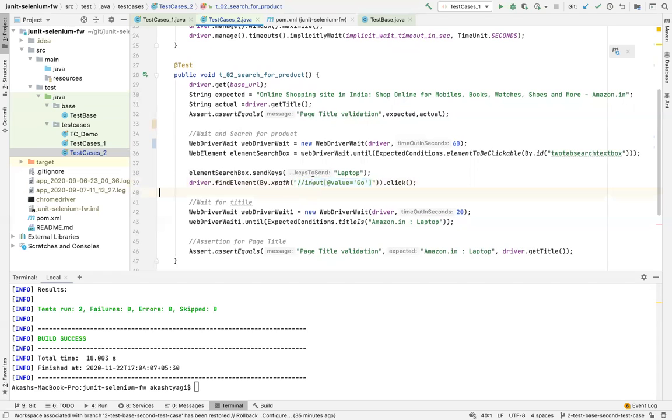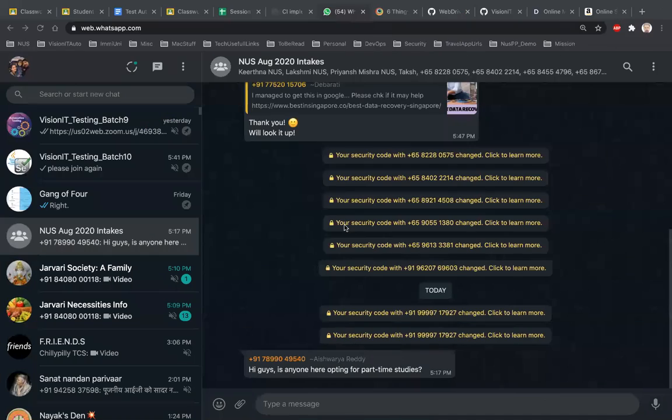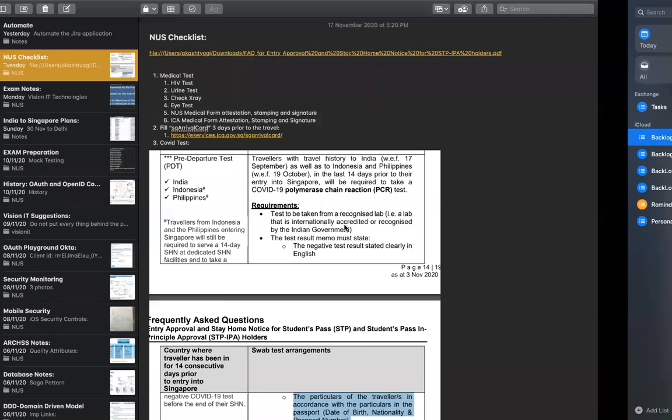But for now you understand what this double slash input value and go is, right? Does anyone have any concern with this? Okay. Now here I am again using explicit wait, and in this case I am using it for the title. So I'm saying once I find an element and click on the search button, the page loads, right? So I'm waiting for the title till the title appears as Amazon.in laptop, right? Till then wait. And how to get the title?